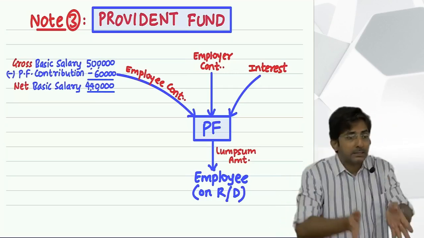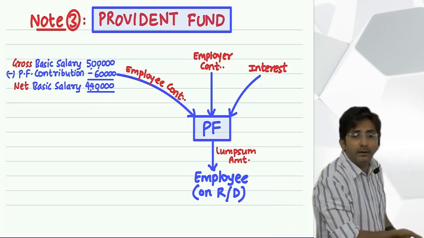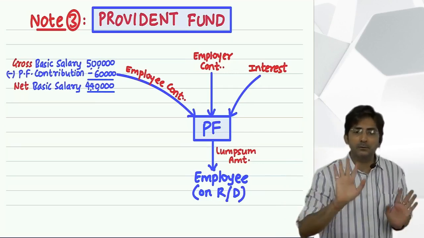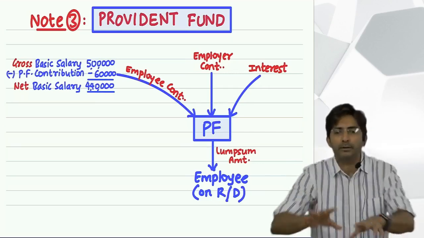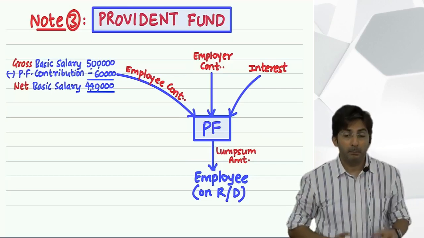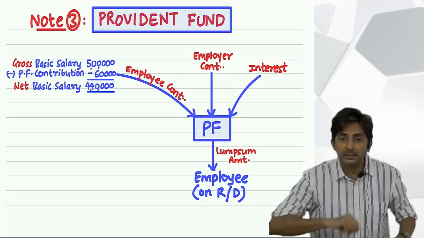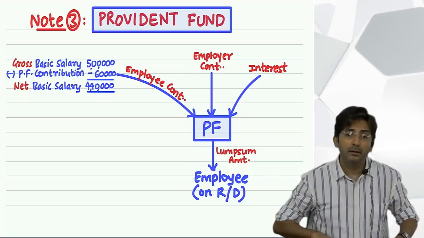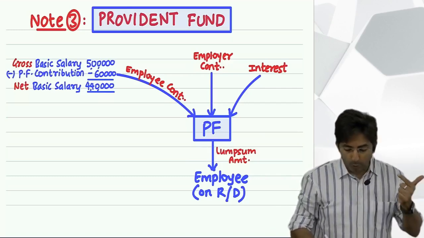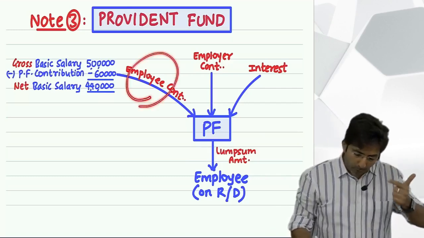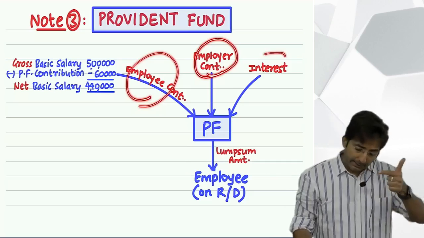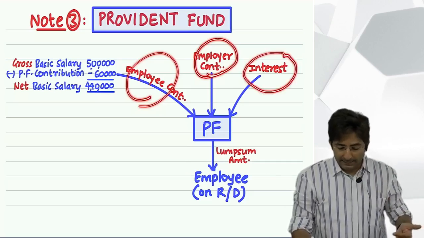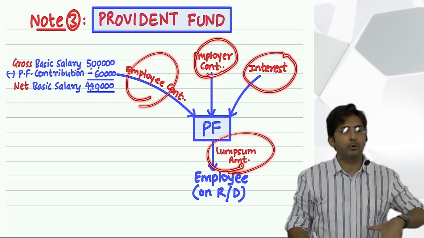So first understand what are the transactions in Provident Fund. See, in allowances, there is one transaction. Boss gives the employee an allowance. But in Provident Fund, there are 4 transactions. What 4? Employee's contribution, employer's contribution, interest, and at the end the lump sum amount is given to the employee.